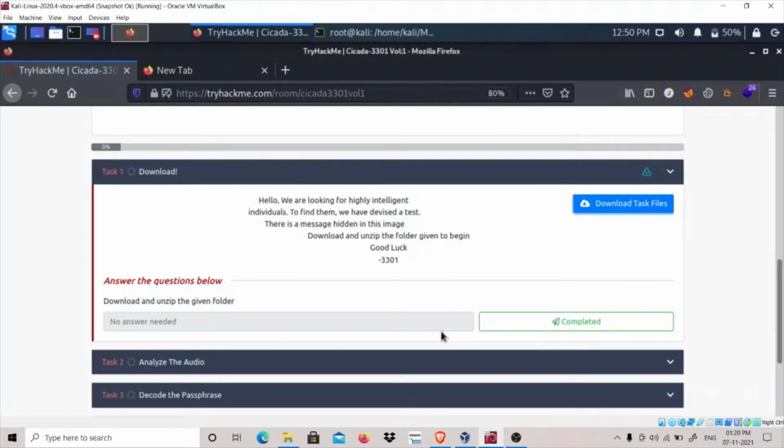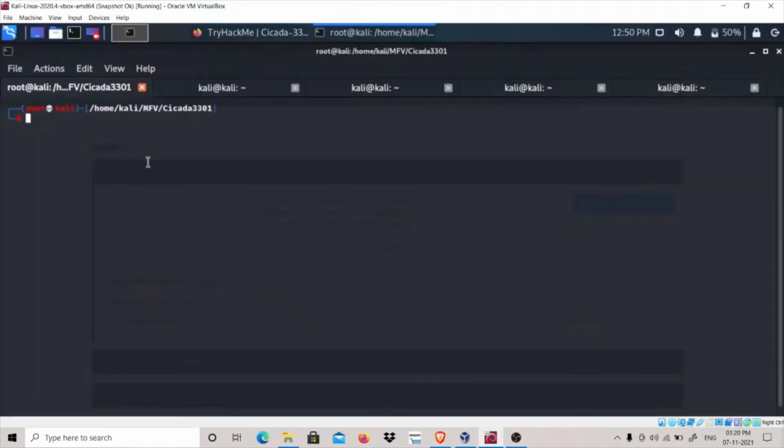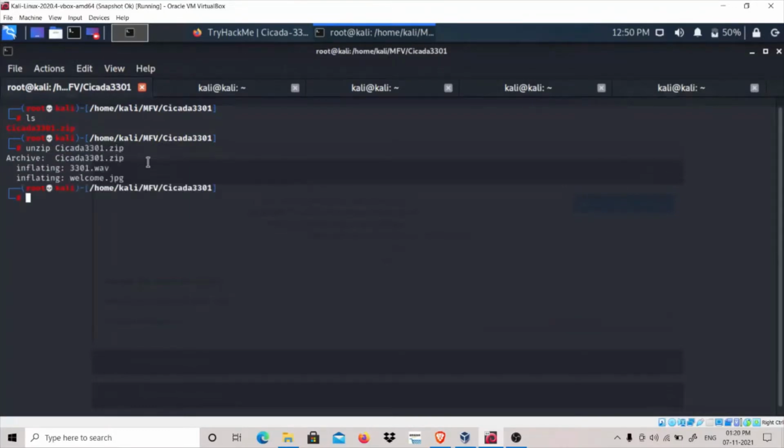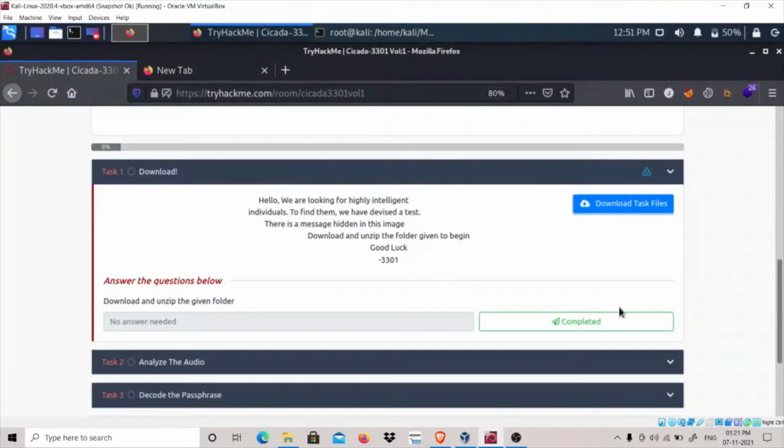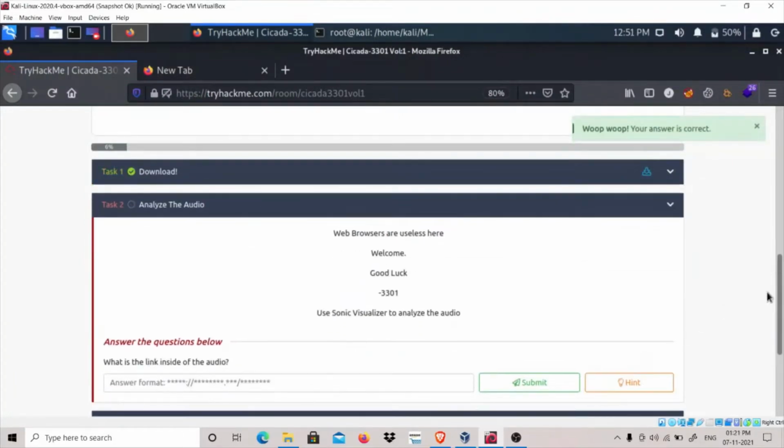So let's download the files. I have already downloaded it and put it into my folder. This is my zip file. Now unzip this file using unzip and the file name. Okay, we have two files now, a .wav audio file and a JPEG file. So we have downloaded and unzipped the given folder. Let's move on to task 2.